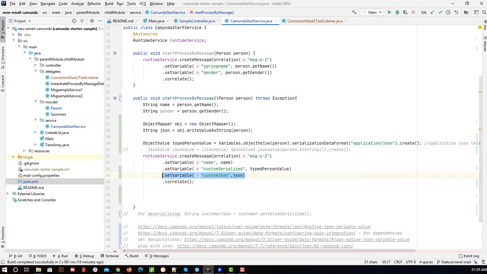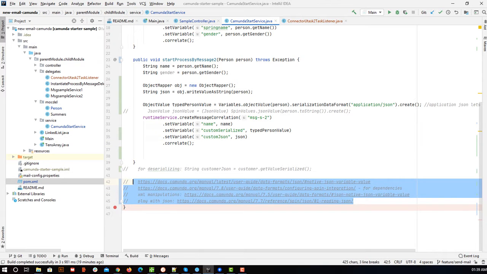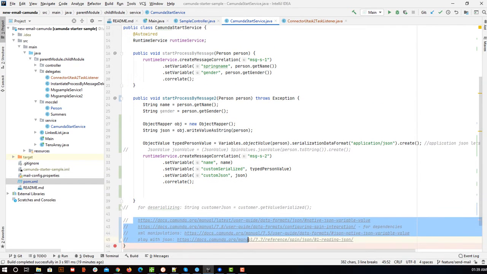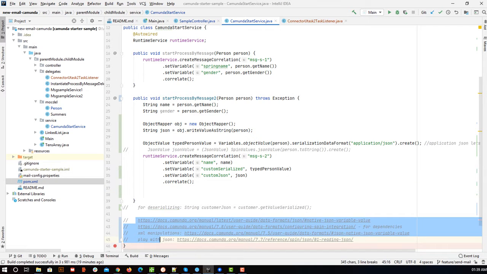Here I faced too much problem, but as of now everything is resolved. I'll add this updated code, and here I have added these 4 new links. You can see play with JSON, XML manipulation, everything you can find here. The main thing that we are going to face problem with, I'm covering here. The remaining you can find in these 4 links.